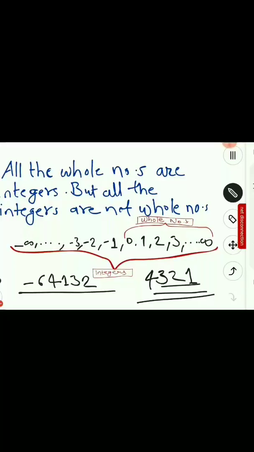Understood? So integers include negative numbers, 0 and positive numbers. Whole numbers include only positive numbers and 0, and natural numbers include only positive numbers. Okay, let's see how we can perform different operations on these numbers.